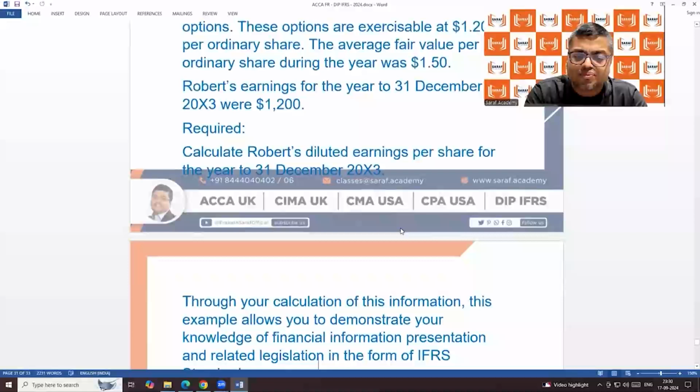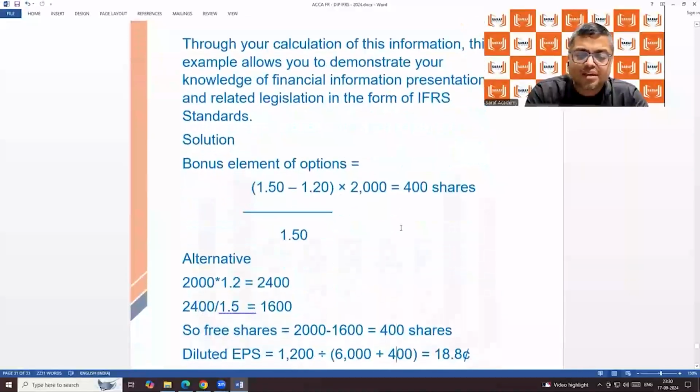So in the denominator, 400 shares will be coming. 2,000 into 1.2 divided by 1.5, we should be giving 1,600 shares, but we are giving 2,000. It is a shortcut: 0.3 is free. 0.3 means how many shares? 400. Those 400 shares will be added in the denominator to calculate EPS.